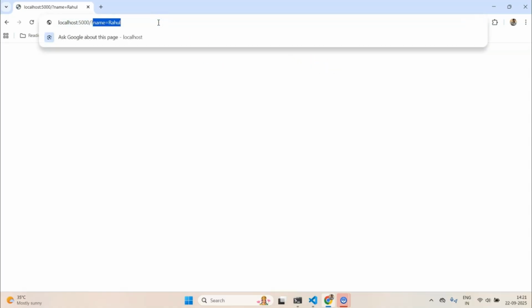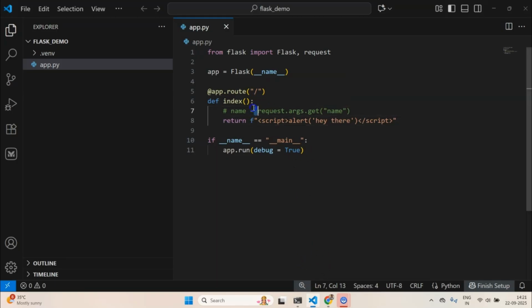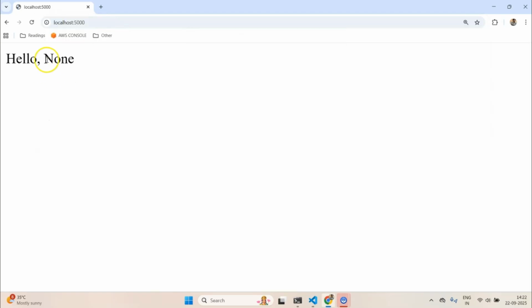Now where do injection attacks come in? Injection attacks come in where we accept the argument from the user. What the user can do is simply, in place of name, they can pass this script tag. Okay, so hello, and in place of, well, let's say I do name. Now let me load the localhost again. Now you see hello none.